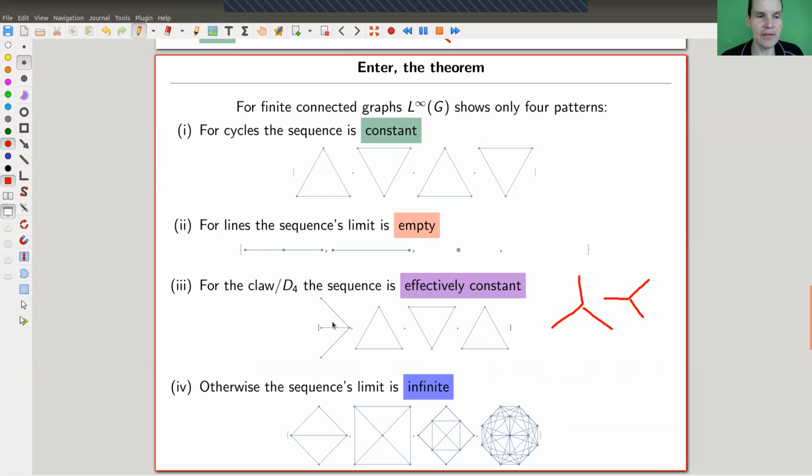Anyway, but this one is funny. It's not stable under the line operation, but it jumps to the triangle and then stabilizes. So it's effectively constant if you want. And everything else just explodes, and it's done. And that's it. And you could prove this really easily. So it's a fun exercise to do it. So this limit behavior in graphs is just so much simpler.